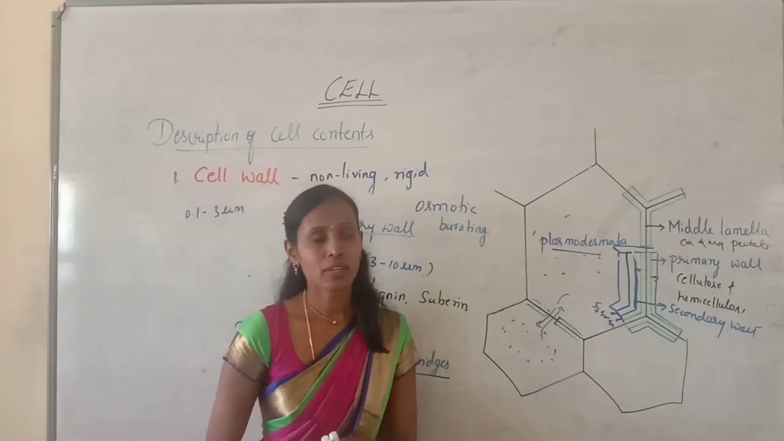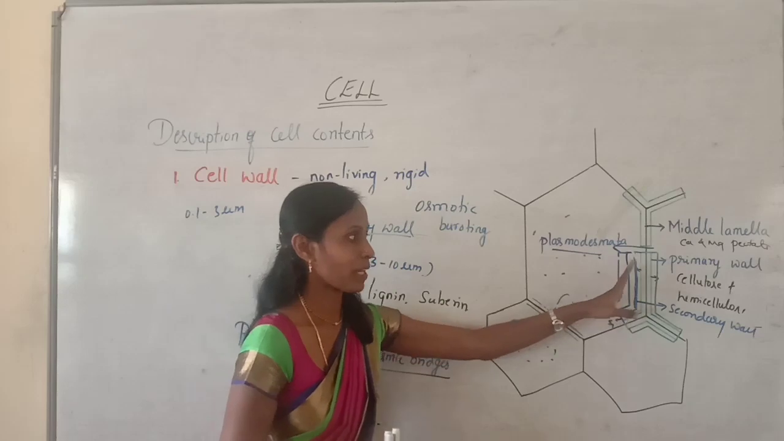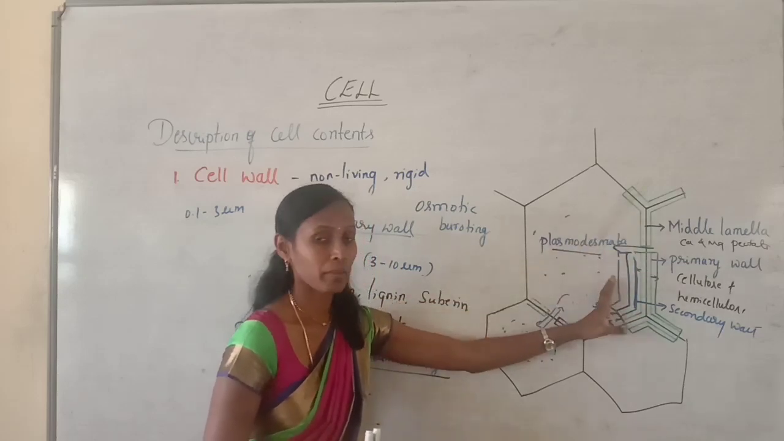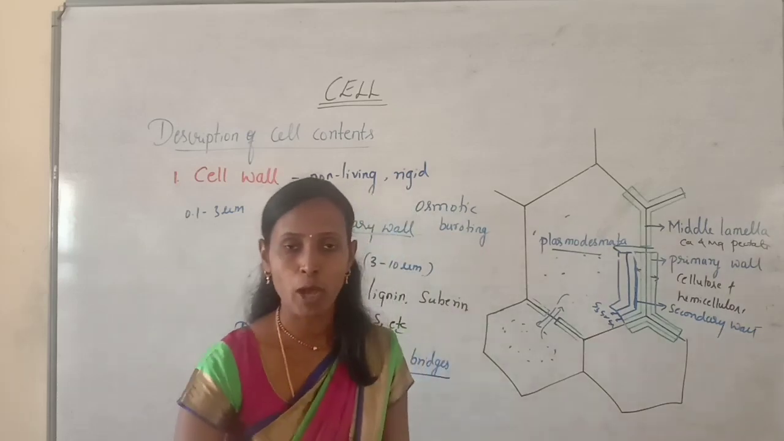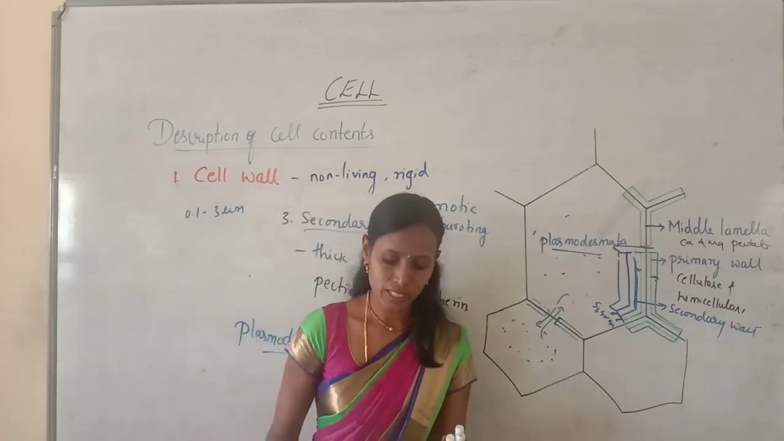And in the next class, we can take up the cell membrane, that is inner to the cell wall. There is a plasma membrane, the cell membrane, that we can discuss in the next class. Now we will discuss a few objective questions related to today's class.